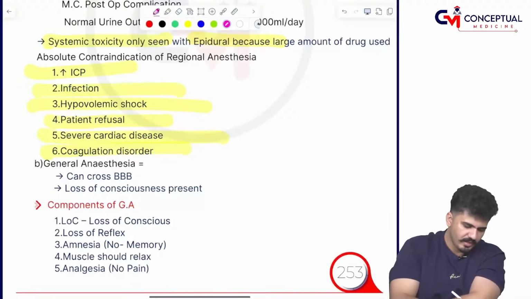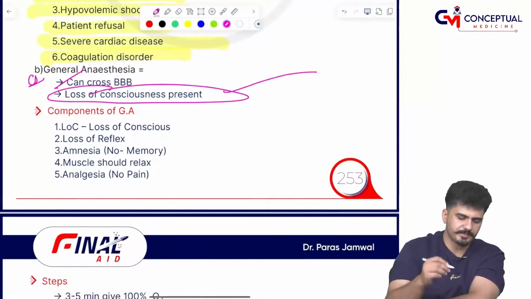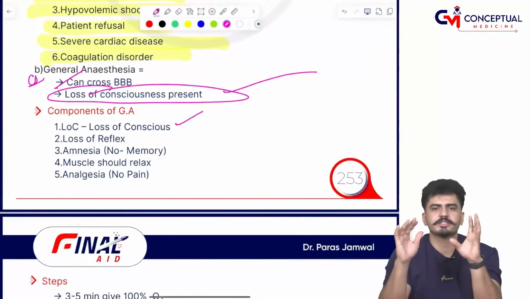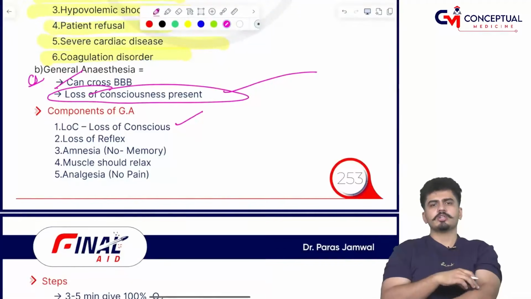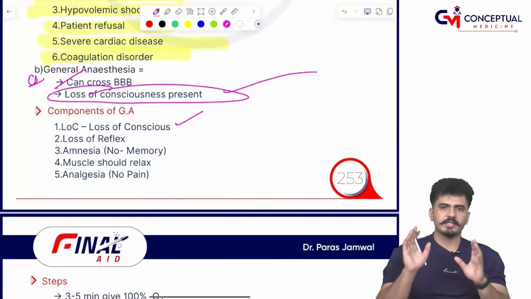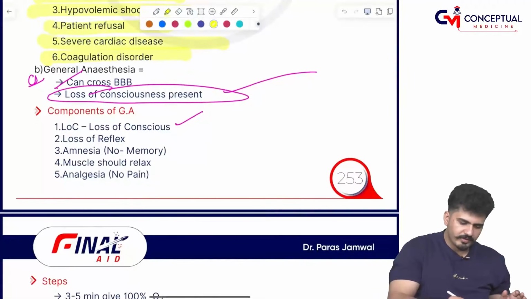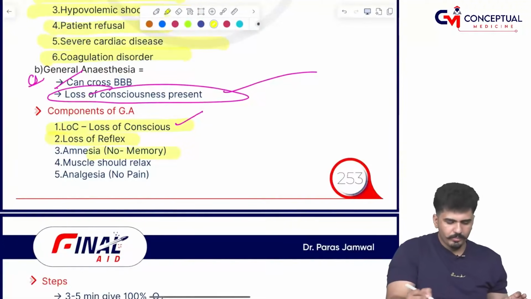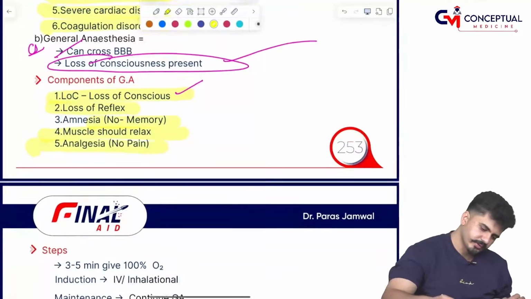Now, general anesthesia can cross the blood-brain barrier, and there is loss of consciousness. What are the components of general anesthesia? The first component is loss of consciousness, because the person should be unconscious. Then loss of reflex, then amnesia, no memory. The muscle should relax, and analgesia, no pain, should also be there. These are the 5 important components.